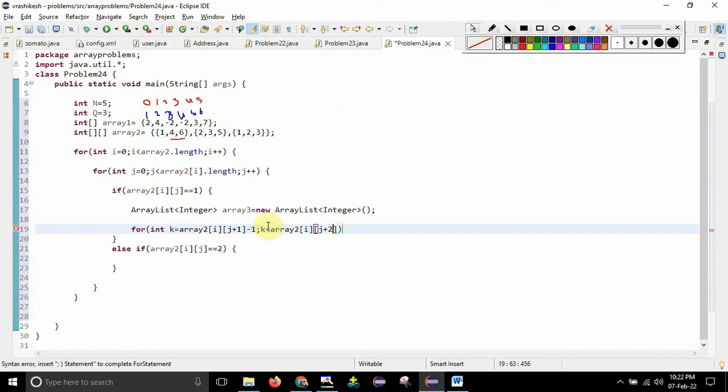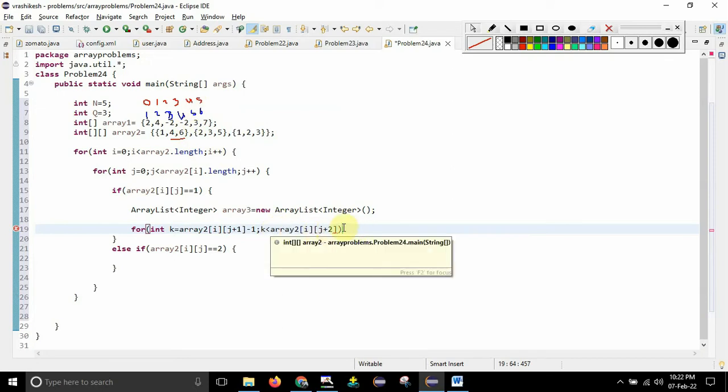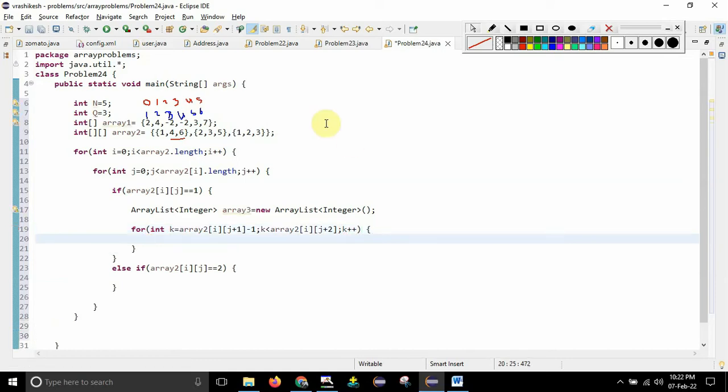And yes, as I have used k less than here, I need not do any subtraction, because if I mention it as 6, then it will go up to 5 only, because it is less than whatever number is there. Fine, that is taken care of. Now after that I need to write k plus plus. So this is the for loop, guys, to extract the array elements from array 1.